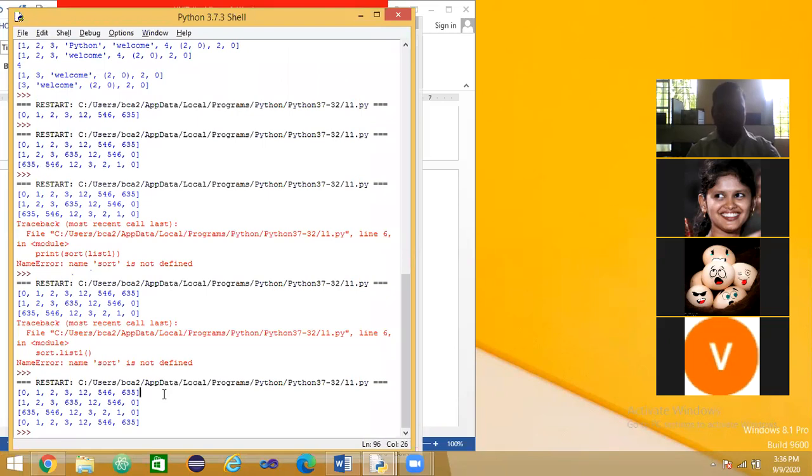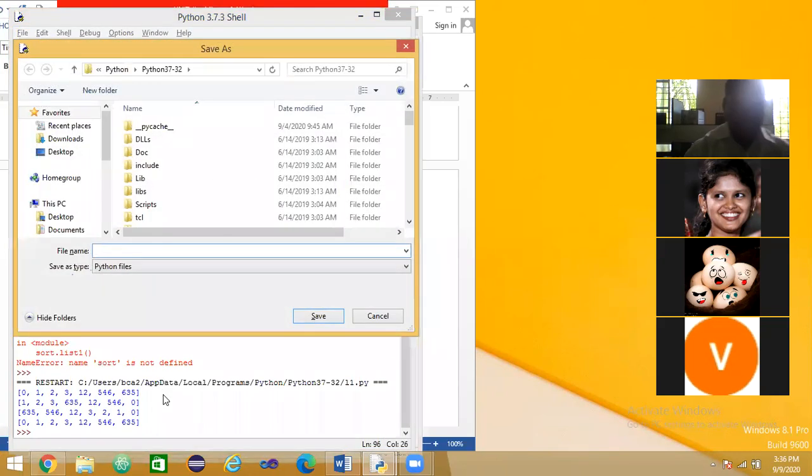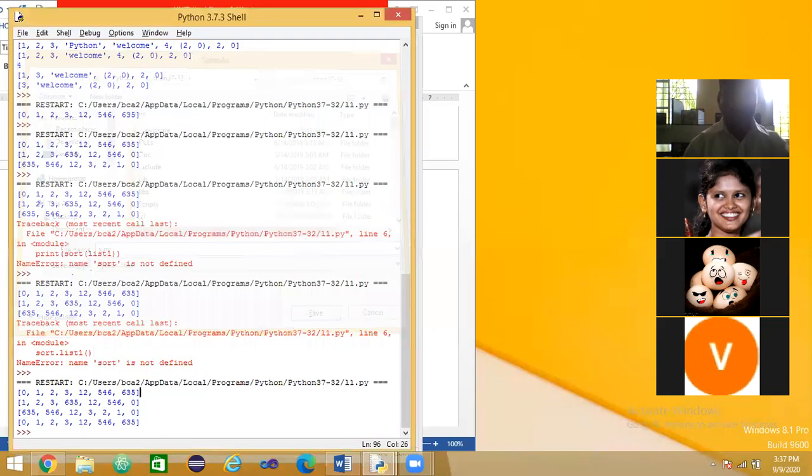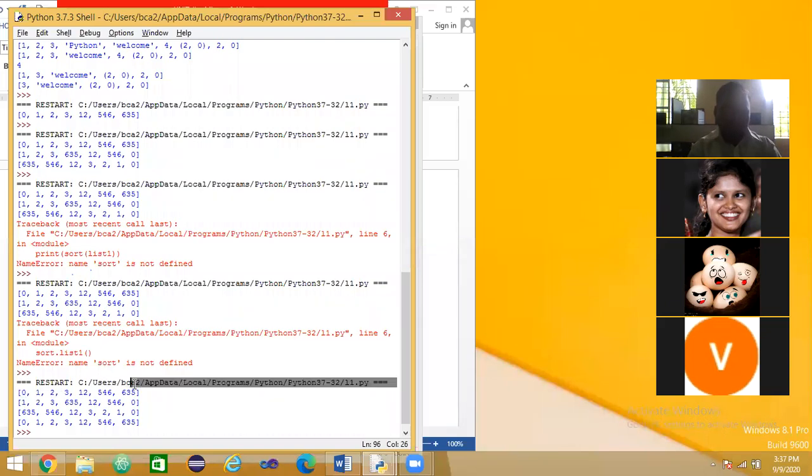Okay, so here based on the conditions, see, the first one is using the sorted function. It is not changing the original data.